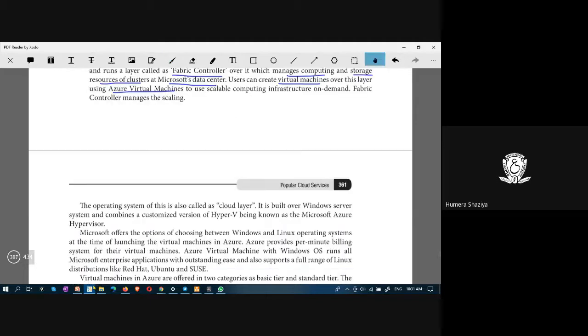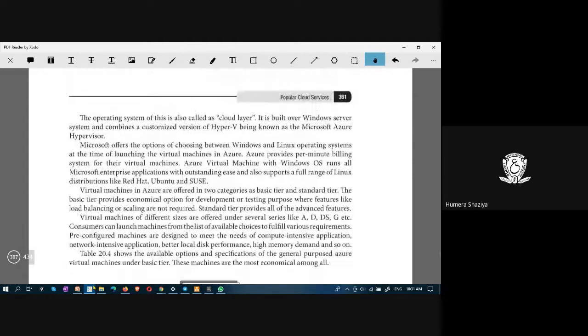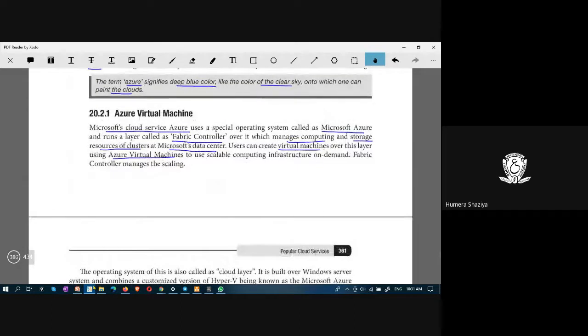Okay. Is there any figure? Let us see. There is no figure. We know that a virtual machine is created from a physical machine. A physical machine is the real server that allows creation of multiple virtual machines like this: virtual machine 1, virtual machine 2, virtual machine 3, and so on.